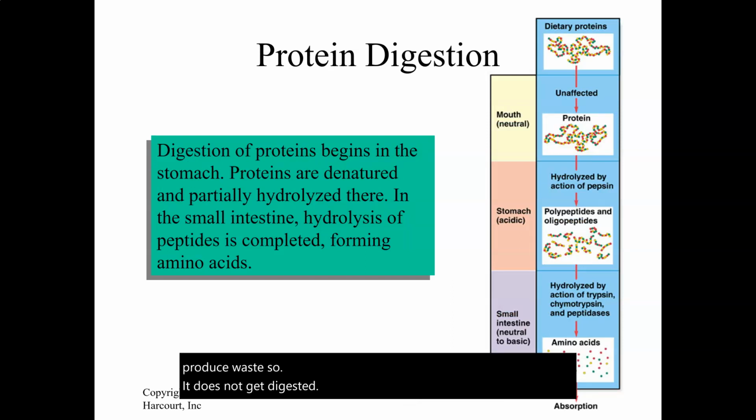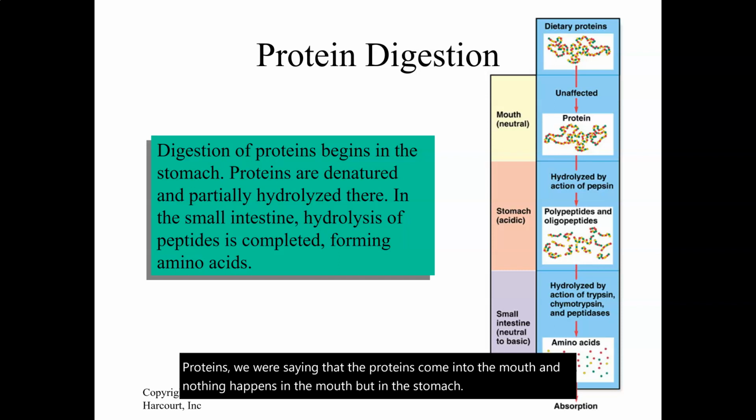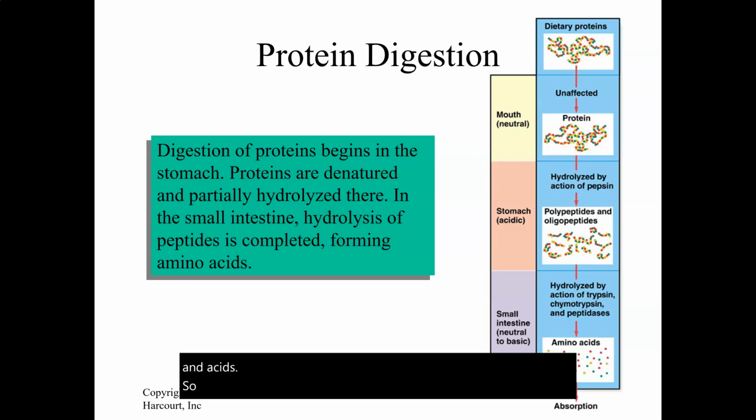Proteins come into the mouth, and nothing happens in the mouth, but in the stomach, it's hydrolyzed, so those long chains of protein are broken down into smaller chains, and then when they get to the small intestine, there are enzymes that will break those smaller chains into their component amino acids. So we learned about the amino acids and proteins in an earlier chapter.